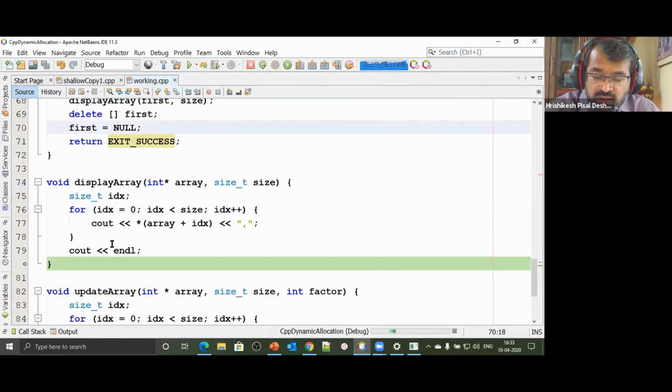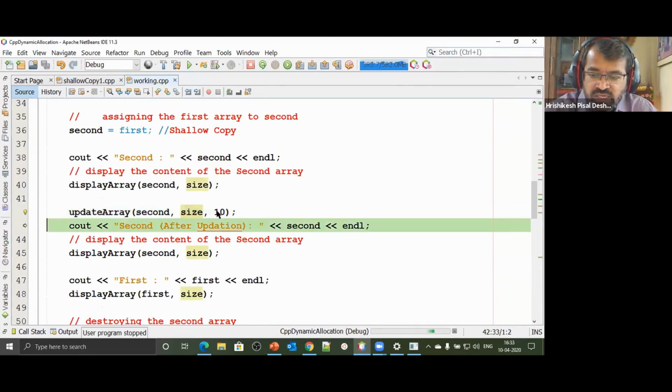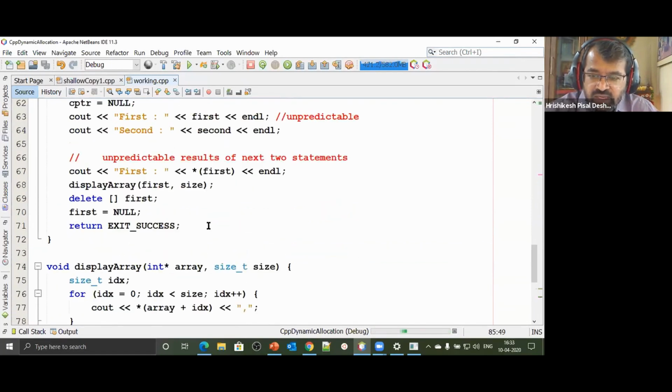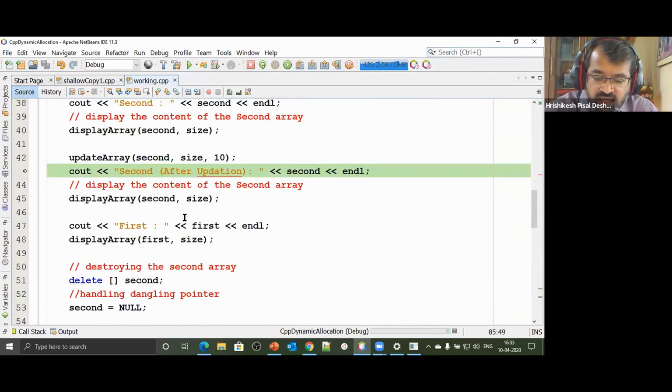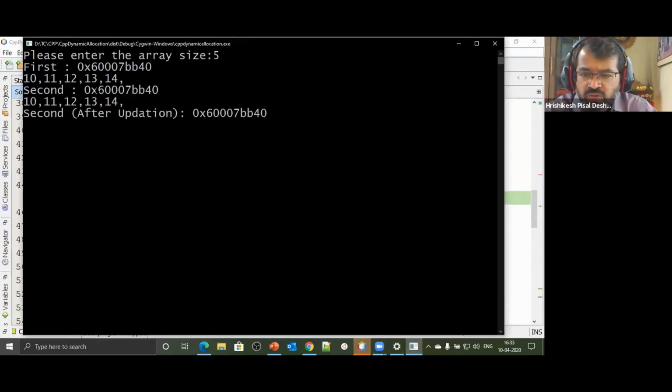Now the second array has been printed. I give a call to update array. I pass the second array, the size of the array, and the factor by which I would like to change the contents. So we come over here. I should have shown you this particular function. We saw it. At every place, whatever is the current value, 10 plus 10, 11 plus 10, likewise I have changed the contents of that array. After changing the contents, I still print the address. The address is not going to change. The address will still be the same. Second was pointing here, and it's still pointing to the same location.